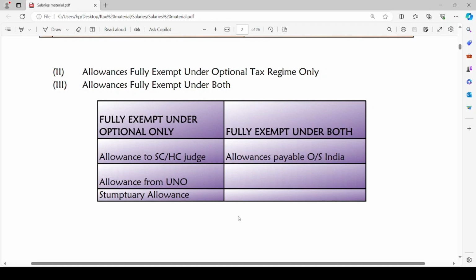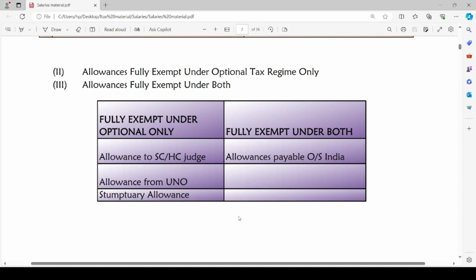And also it is provided under their respective acts, other than the Income Tax Act, that these allowances are fully exempt, but it is not mentioned if these are allowed as exemption under a default tax regime.